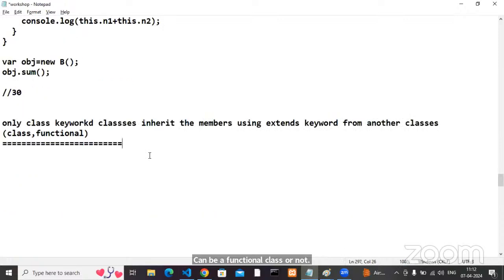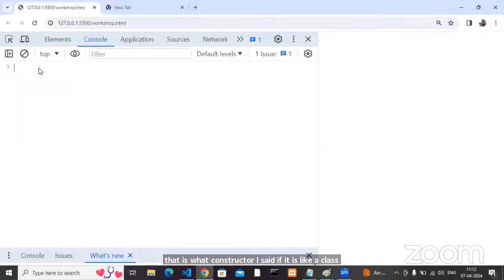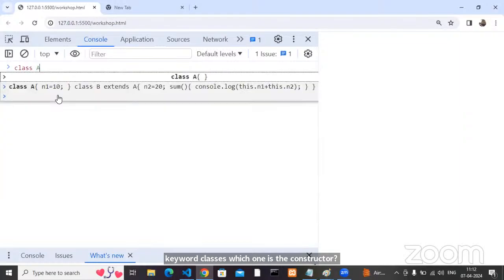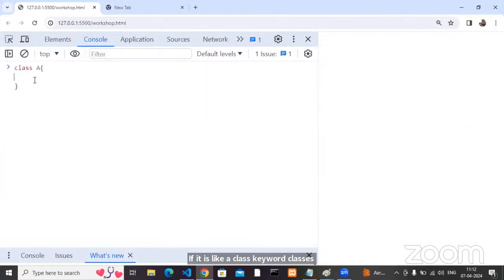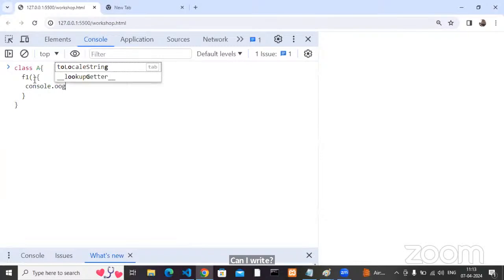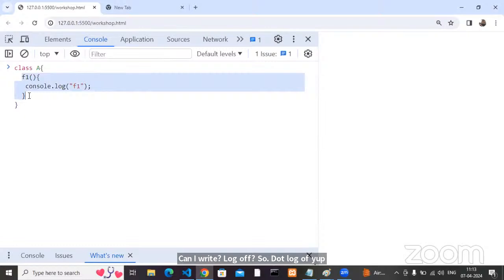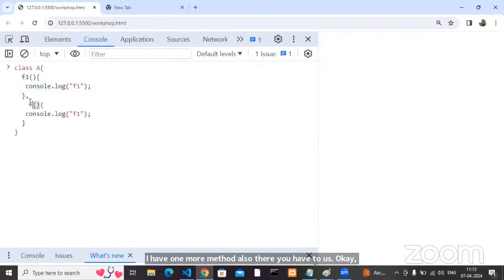Now, for a functional class, whenever you create an object, one method is executed. That is the constructor, I said. If it is a class keyword class, which one is the constructor? Can I write F1? Console.log of F1. I have one more method also there, F2. Do you want me to write any other methods? If you want, you can write it.